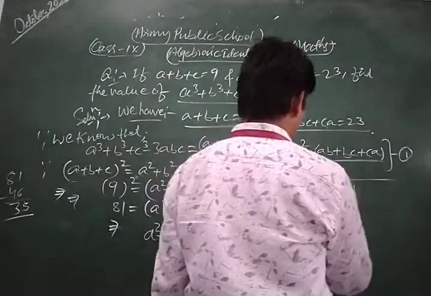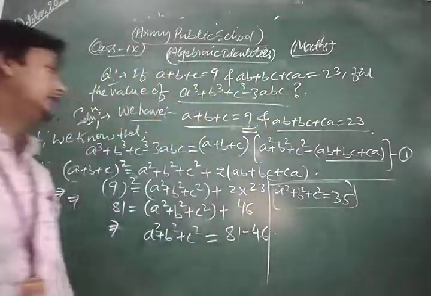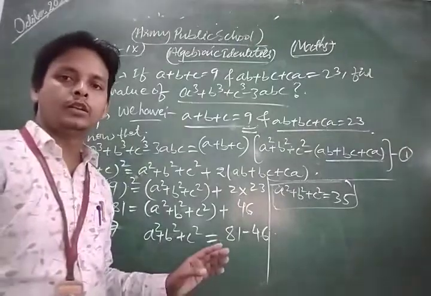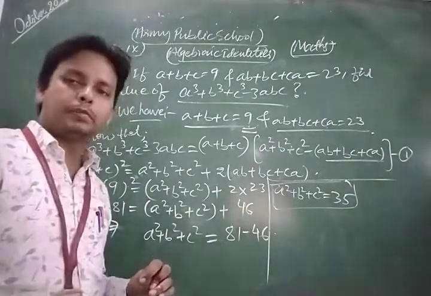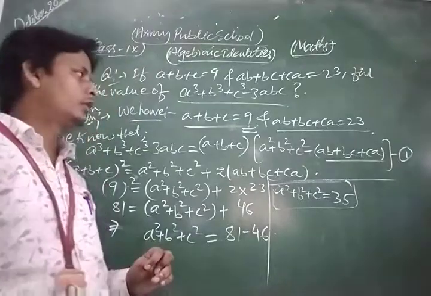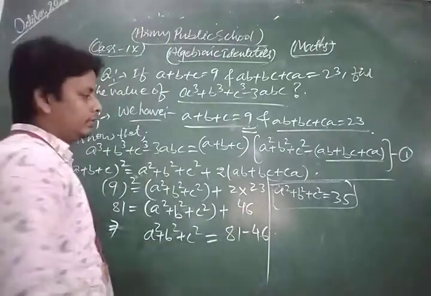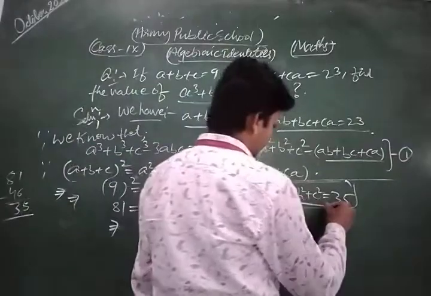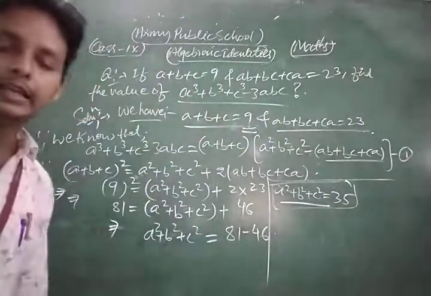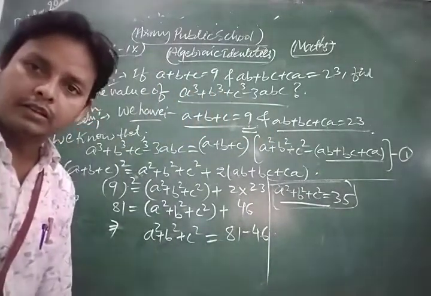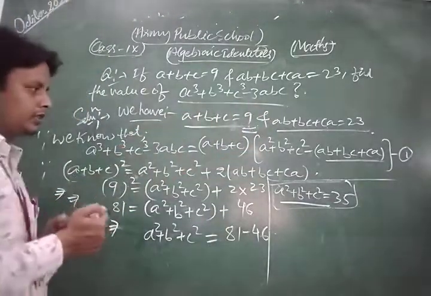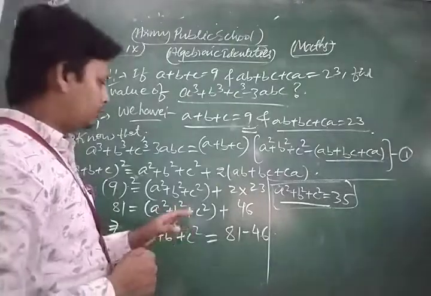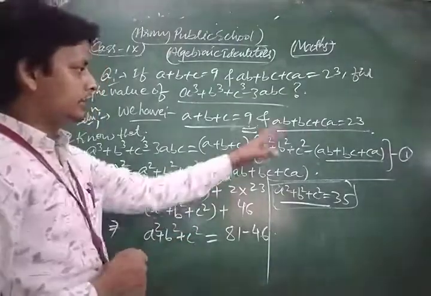In this way, first of all, dear student, we find the value of a square plus b square plus c square as 35. Okay, dear students. Now we put all these values in equation first.